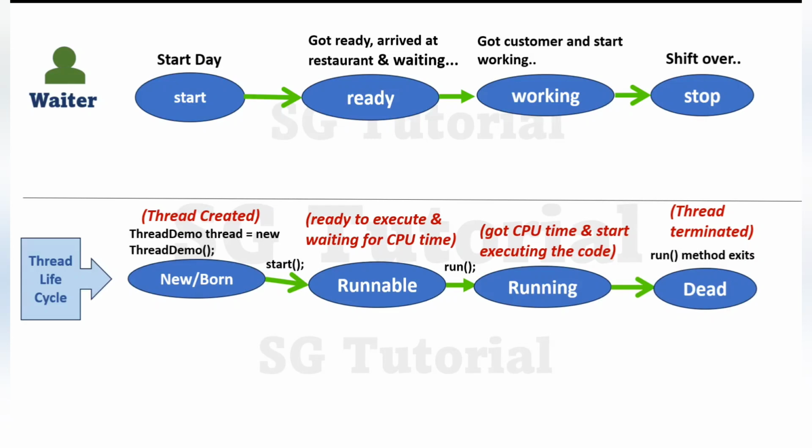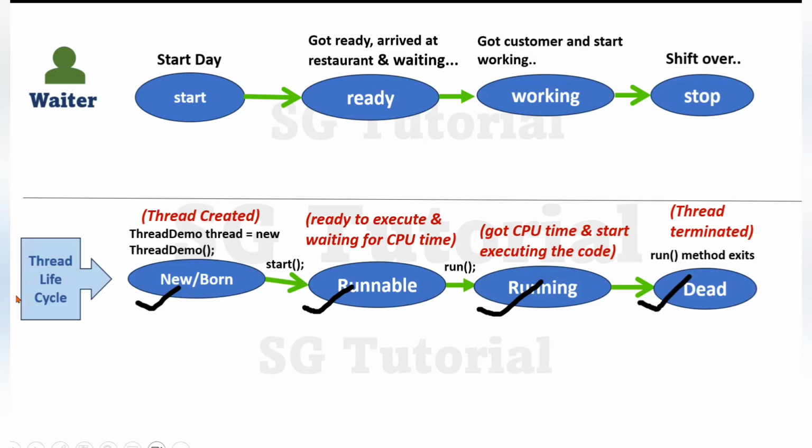Okay? In old Java, stop or destroy methods were used to terminate the thread, but in modern Java, these methods are deprecated, not recommended to use because they have some disadvantages. Okay? So simply keep in mind, in a dead state, thread stops its execution and gets terminated. And once thread is dead, it cannot be restarted or can't go to runnable or running state again. Clear? So basically, these four states, new, runnable, running, and dead states, are main states of thread lifecycle.